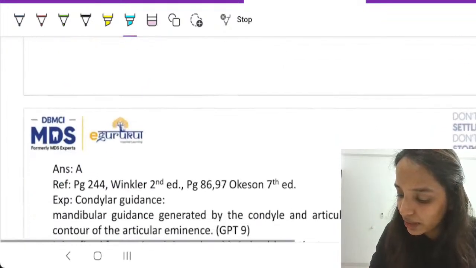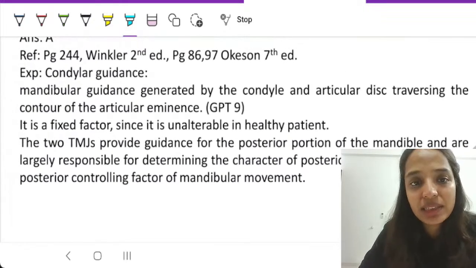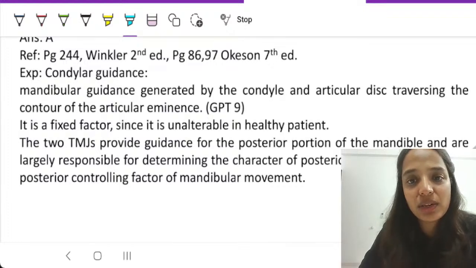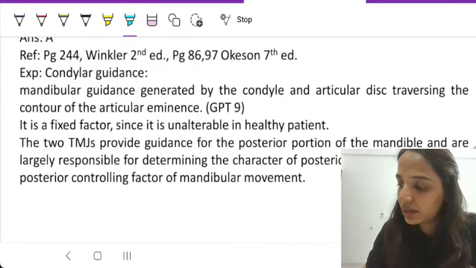Let us have a look at what exactly condylar guidance is. Condylar guidance is the guidance that is generated by the condyles and the articular disc traversing through the contour of articular eminence.